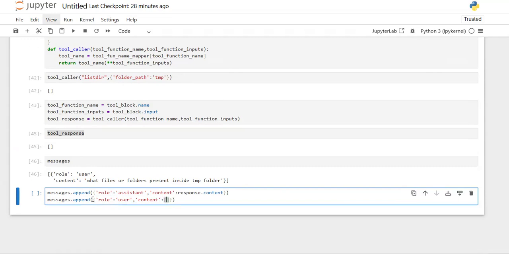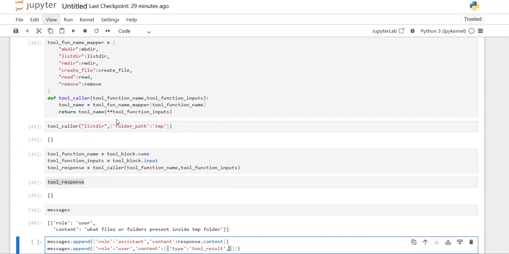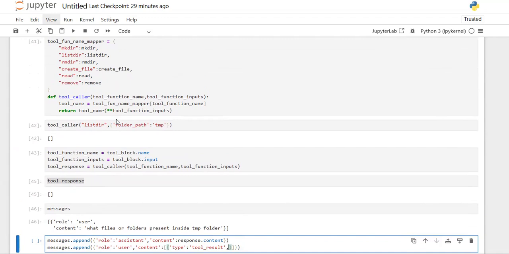Inside this, I'm passing a list. So here, clearly observe. Inside this list, the format that the Claude model accepts for tool results is that you need to mention the type of the response. Multiple types are there. Since it's a tool related result, the tool result type is also there, so that's why I'm providing this tool result. Along with the tool result, we need to provide one more thing, that is the ID.